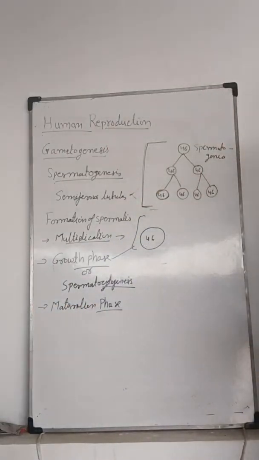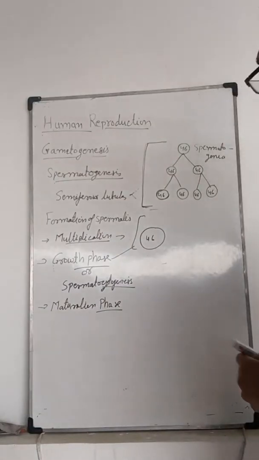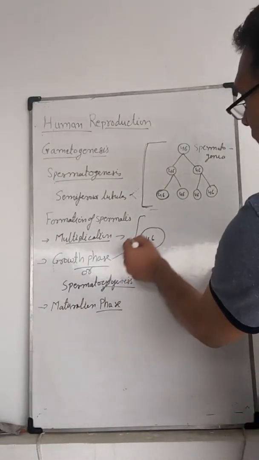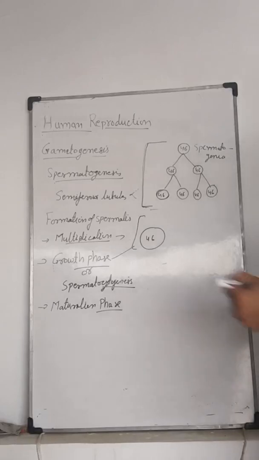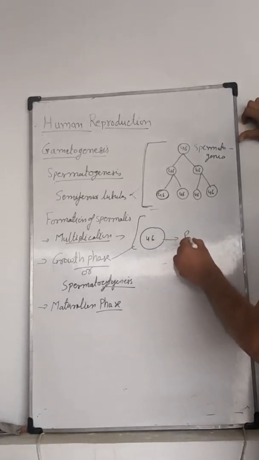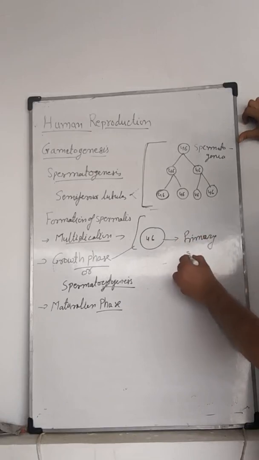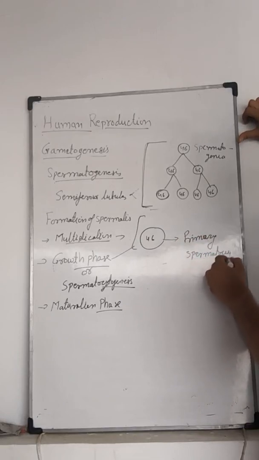The spermatogonia after the growth phase are called primary spermatocytes.